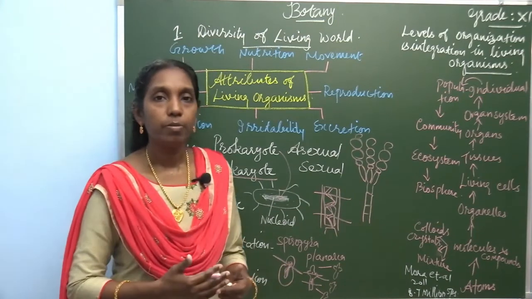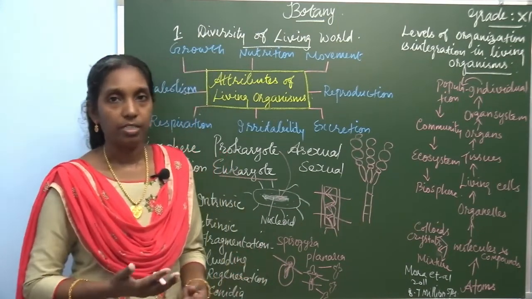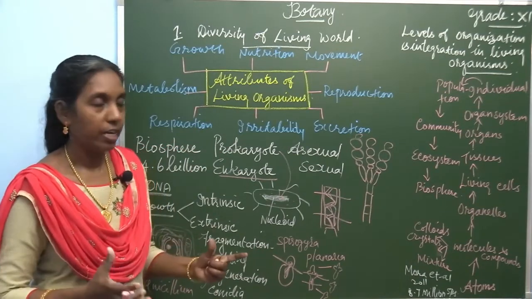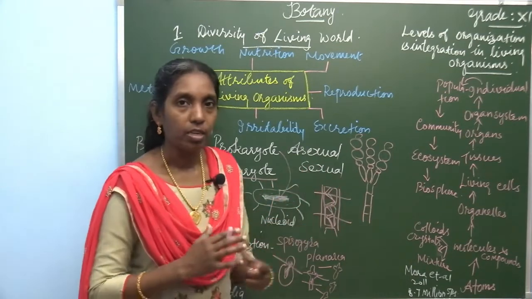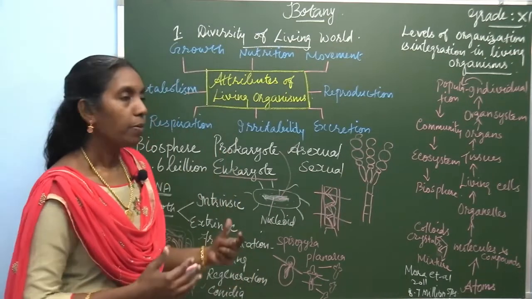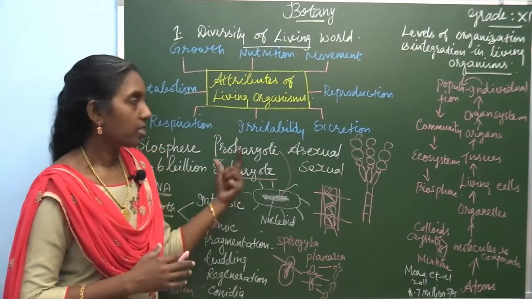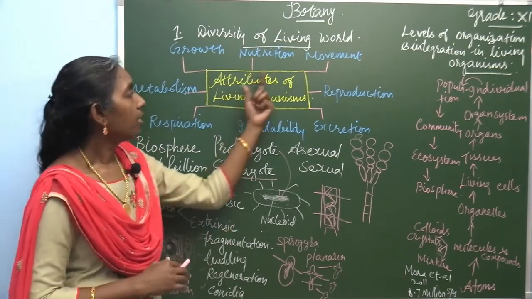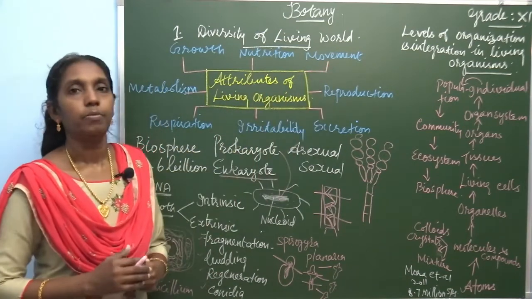Then the sexual method shows variation. The variation is due to recombination in the sexual method of reproduction. So, higher plants reproduce by the sexual method. Now, what are the other attributes? Movement.